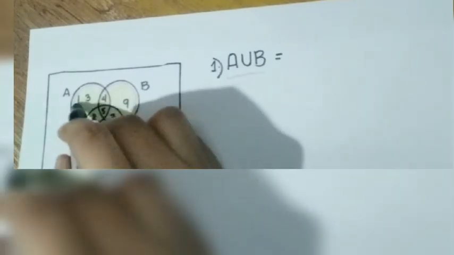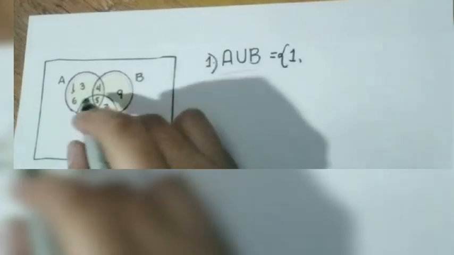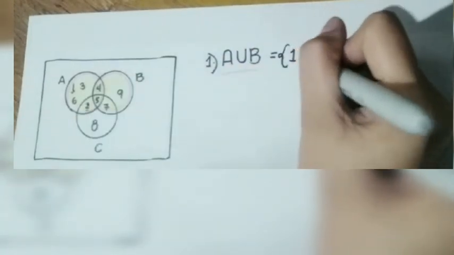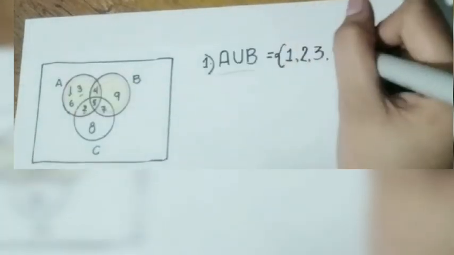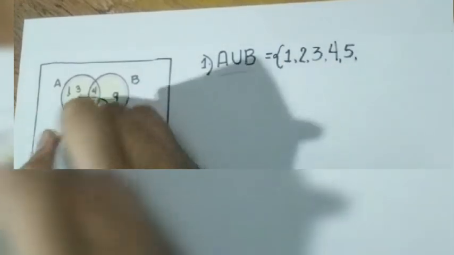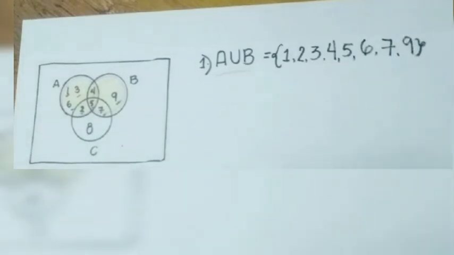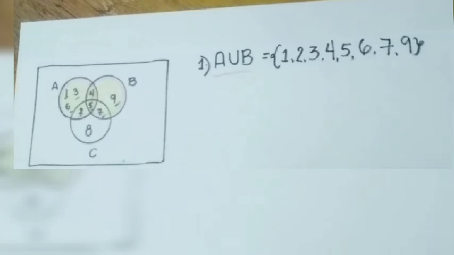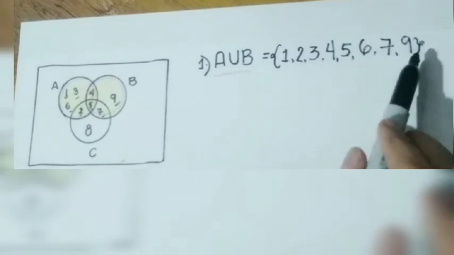So I have 1, I have 2, I have 3, 4, 5, 6, 7, and 9. So that is my A union B. 1, 2, 3, 4, 5, 6, 7, and 9.